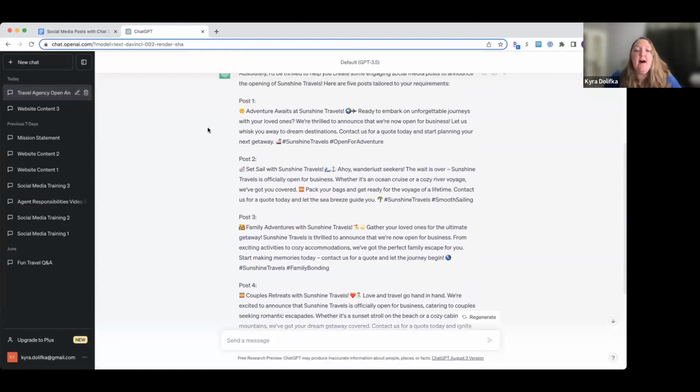Okay, so let's look up here at the top. What did we get? Adventure awaits. Okay, ready to embark on unforgettable journeys with your loved ones. We're thrilled to announce that we are now open for business. Let us whisk you away to dream destinations. Start planning your next getaway. Contact us for a quote today. You can see there's some hashtags, some emojis, really great for social media.